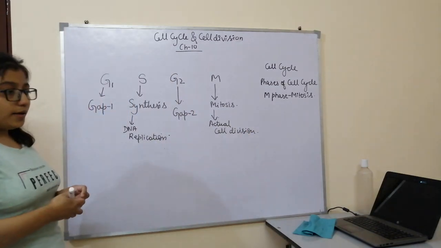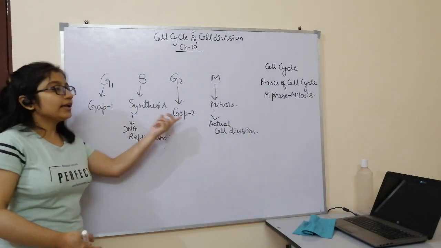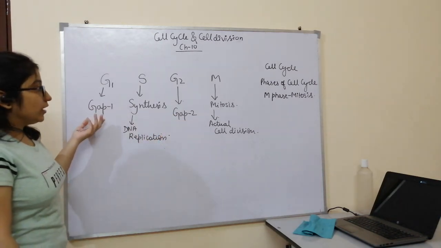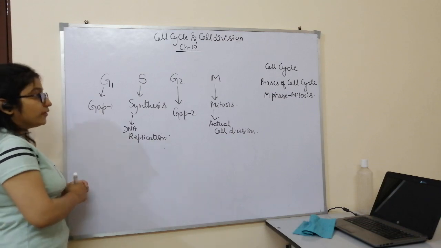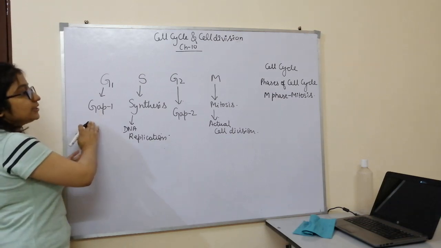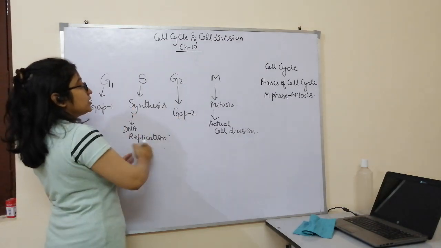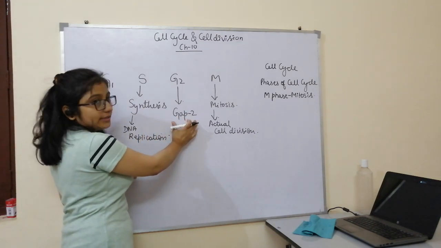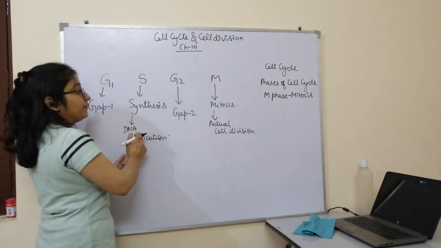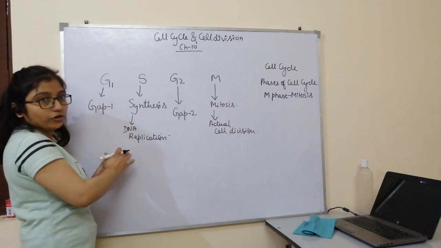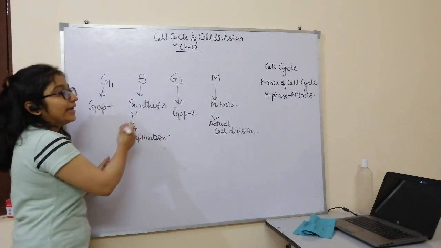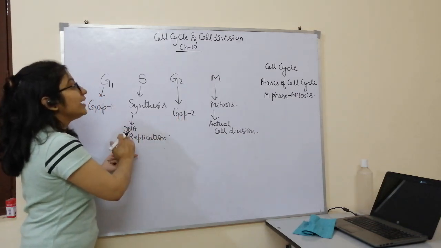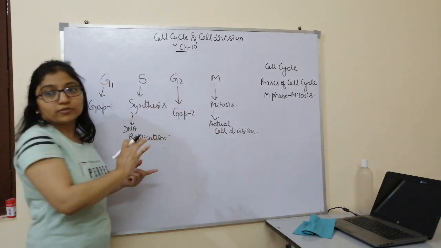Now you may wonder what is gap 1 phase and what is gap 2 phase, and why are they important? They are highly important in any cell cycle because, for example, in the synthesis phase the DNA amount has been doubled. So in gap 2 phase, the cell will ensure whether the replication has been done correctly or not. And if there are certain errors which may be lethal to the cell, then this gap 2 phase won't allow the cell to enter into the mitosis phase.